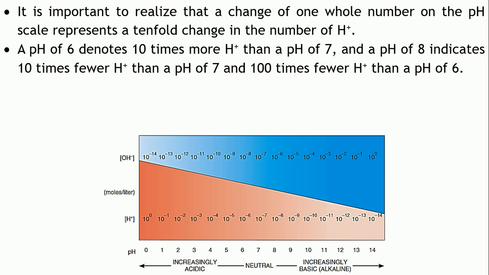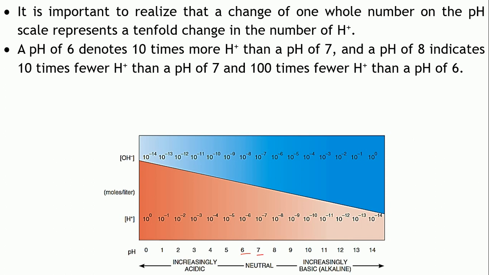Okay. So, as you can see, a one-scale change in the pH produces a 10-fold change in the concentration of the H plus ions. Say, for example, let us consider 6 and 7.